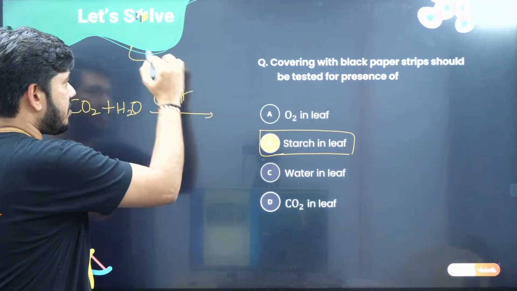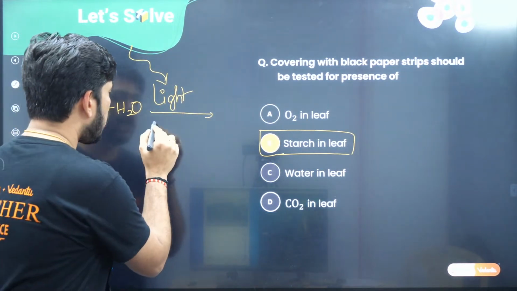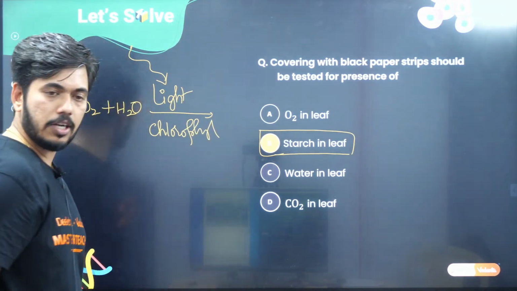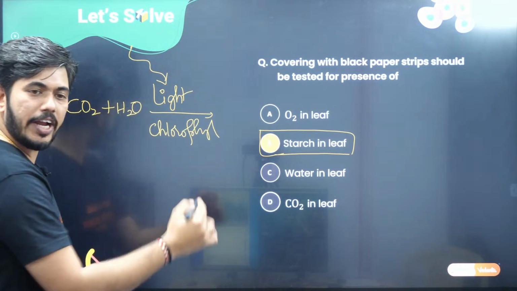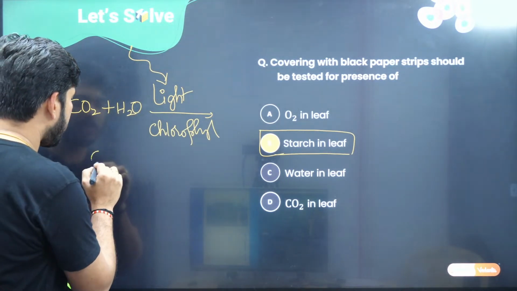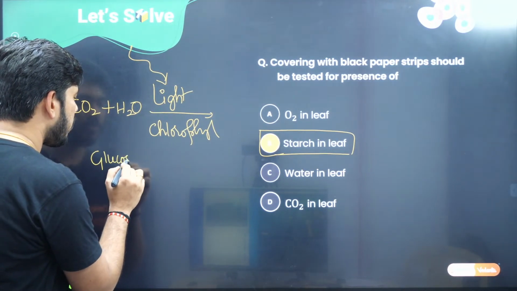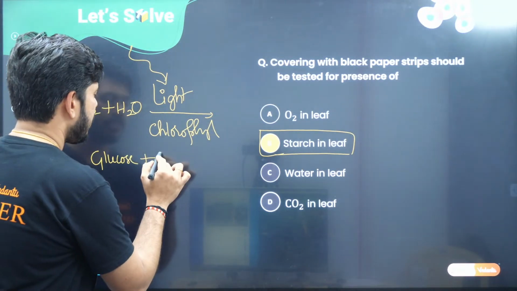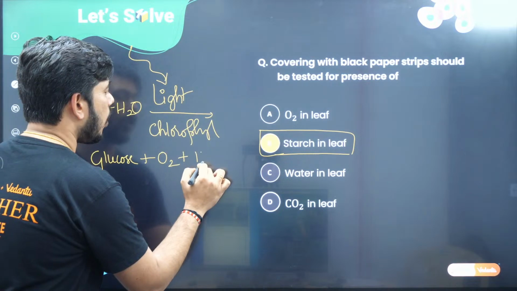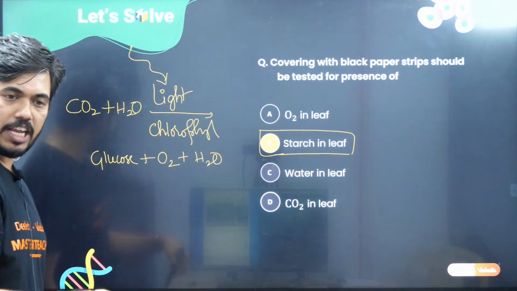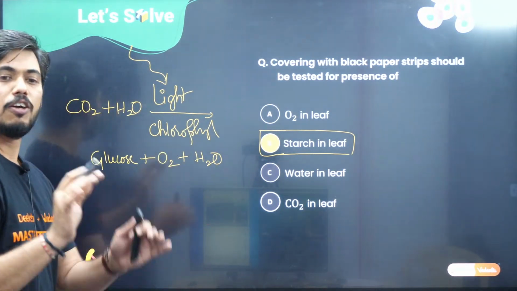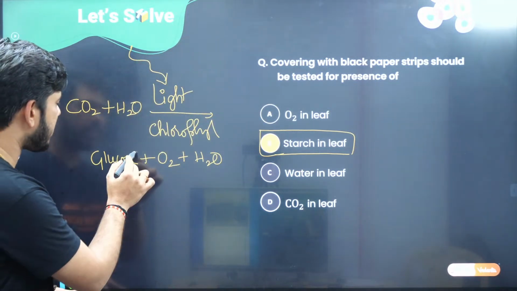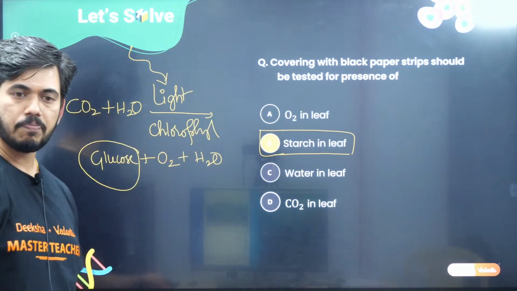Light is required, and in the chlorophyll molecule, children, what are we going to get from it? We are going to get glucose, plus oxygen as the byproduct, and water. I have not balanced the equation, you can balance it later, but for your understanding I have written it. So when we speak about photosynthesis, we are saying the formation of glucose.